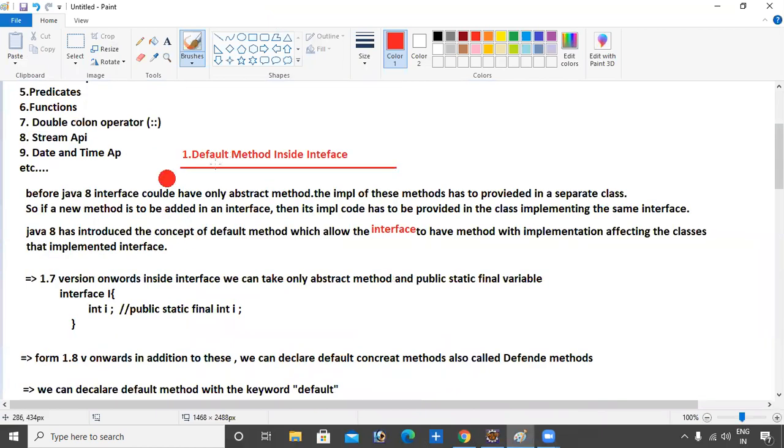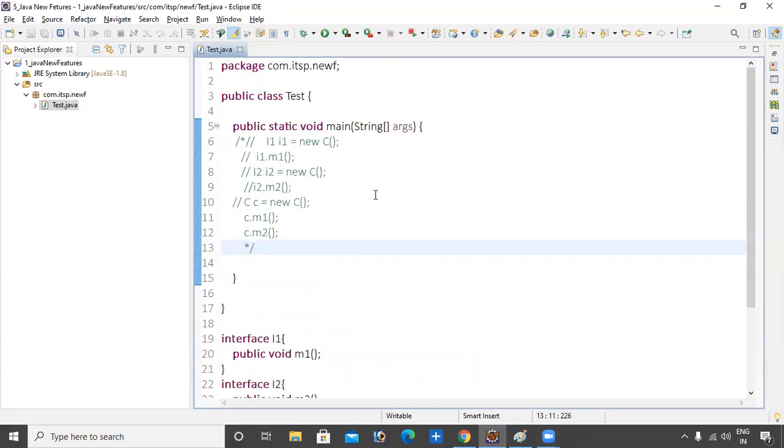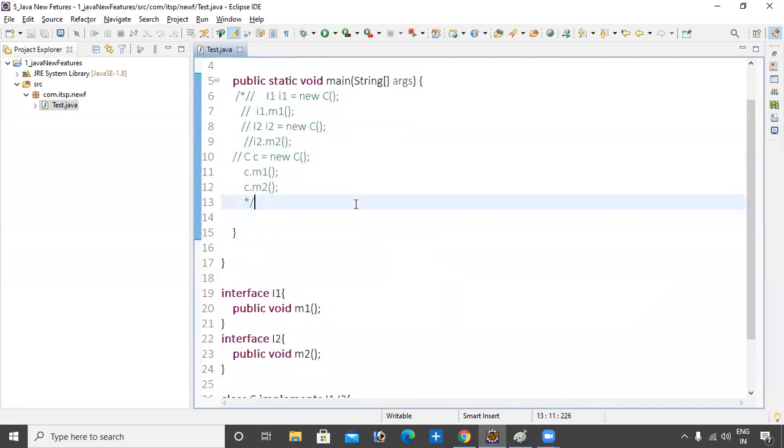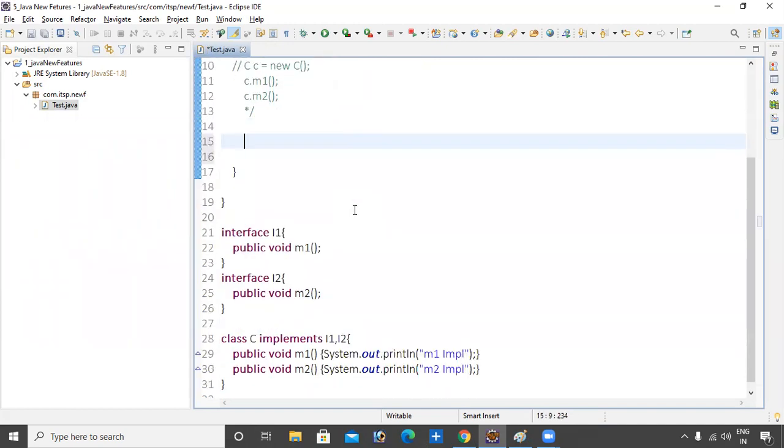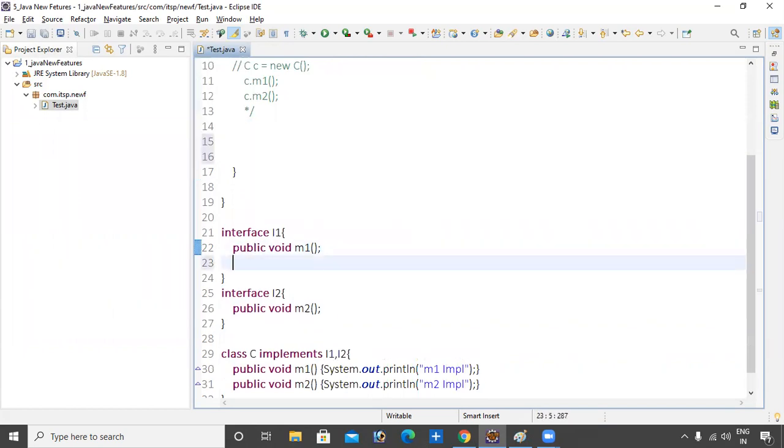Now come to our discussion, the default method. This is the oldest one. I'll show you how to call the interface, how to call the method inside the interface. That's why I showed you. Now I'll come to the actual discussion of the default method. In the default method, this is the implementation. Simple. So you can use the default keyword.